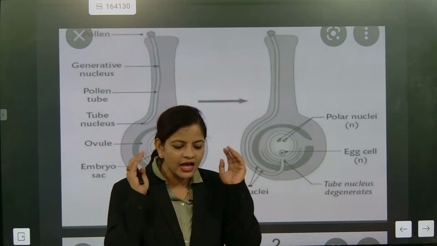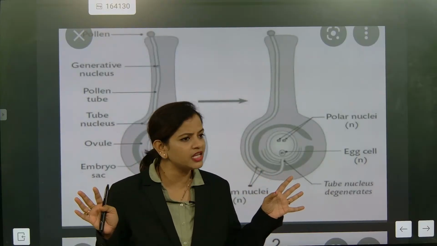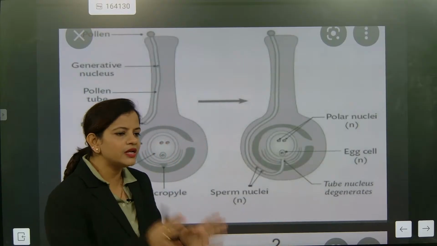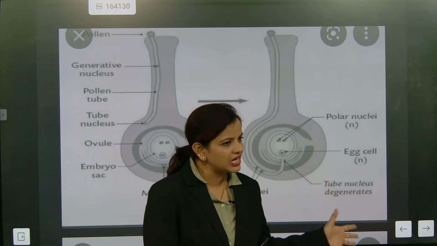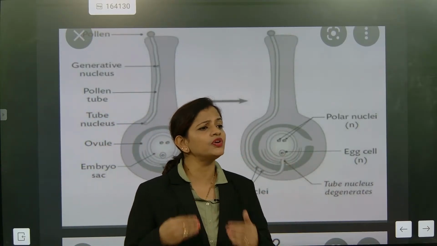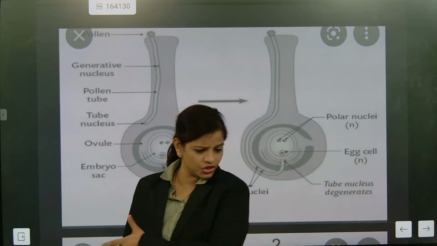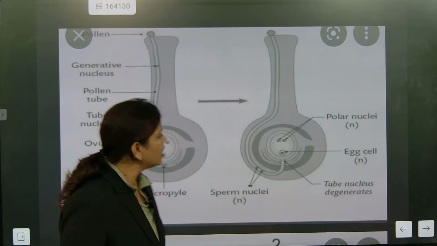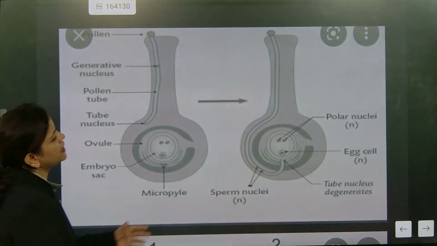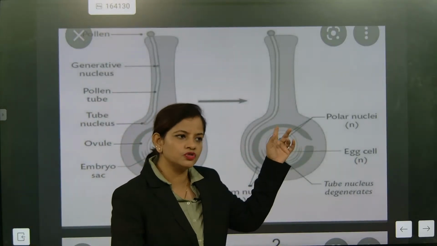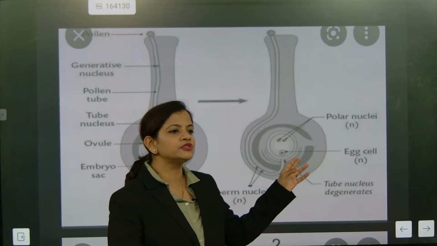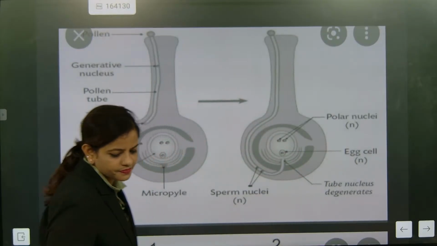Now we came to know what is called double fertilization, and double fertilization involves triple fusion. One sperm will fuse with the pair of polar nuclei, another sperm will fuse with the egg. That's it.